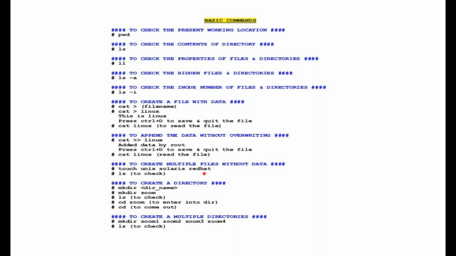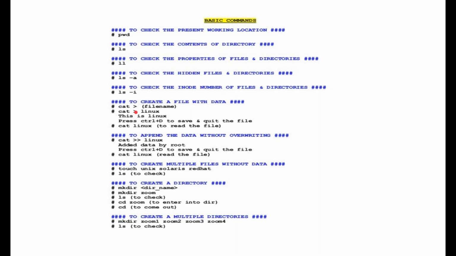And similarly, to create a file, you can use the touch command. Touch, and you can create multiple files, for example, one is Red Hat. Fine. So you create multiple files in one go by using the touch command. Similarly, you can use cat. This cat and this operator are used for creation of a file. You want to create a file, for example, I want to create a file Linux.